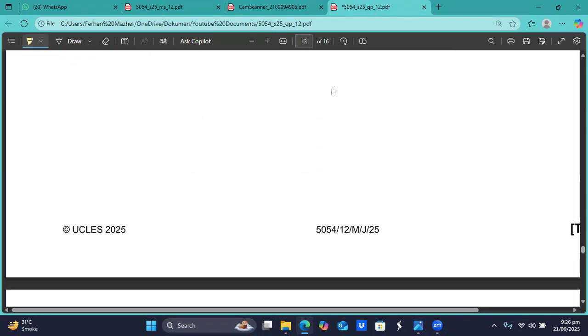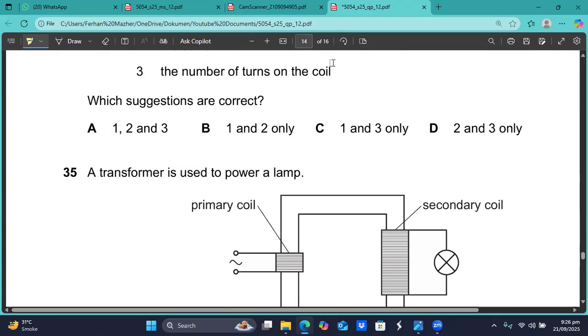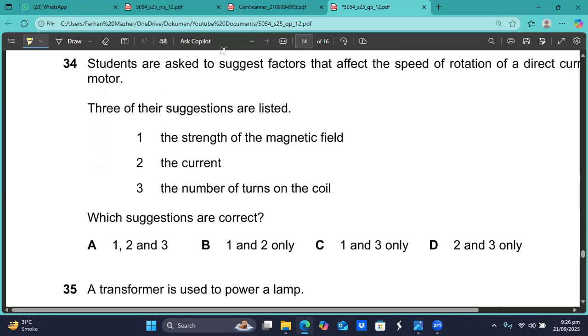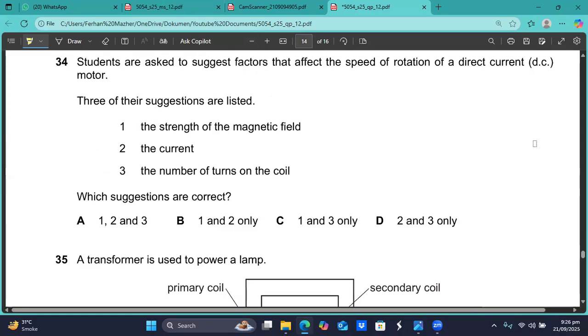Now we are going to the next question. The next question coming up on your screen is question number 34. Students are asked to suggest factors that affect the speed of rotation of a direct current DC motor. Three of their suggestions are the strength of the magnetic field, that is true, the current, that is true, the number of turns on the coil, that is also true. Which suggestions are correct? 1, 2, and 3.